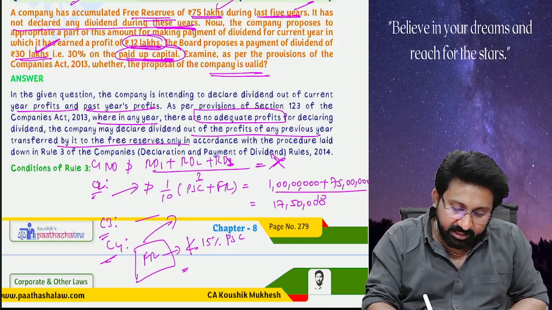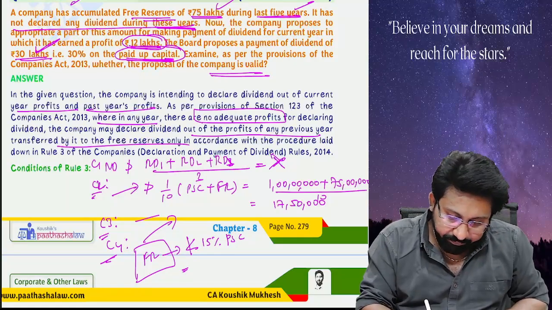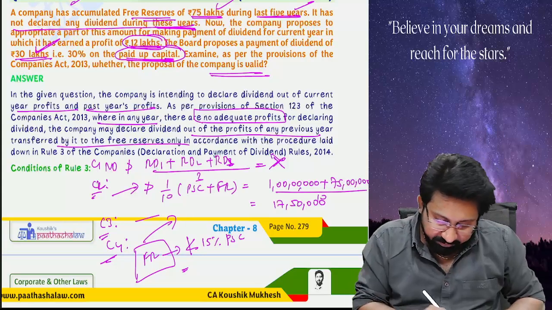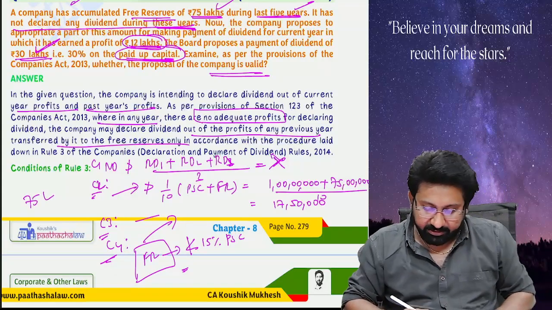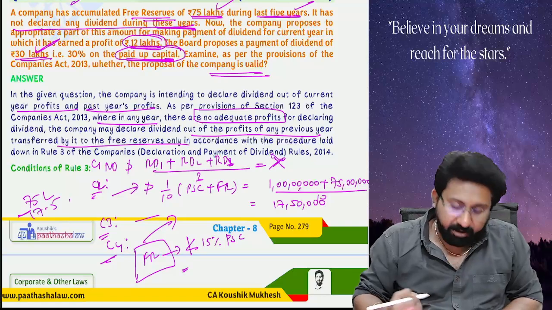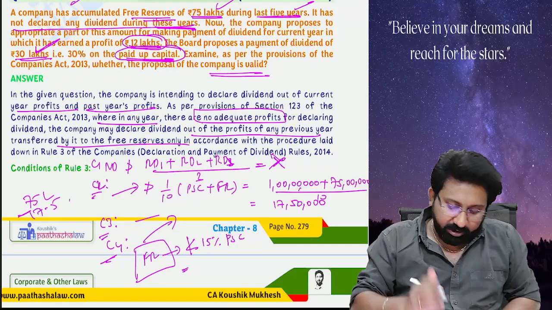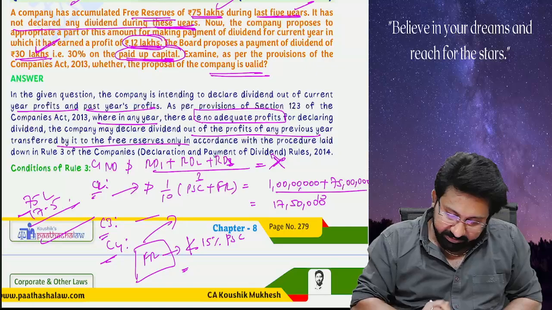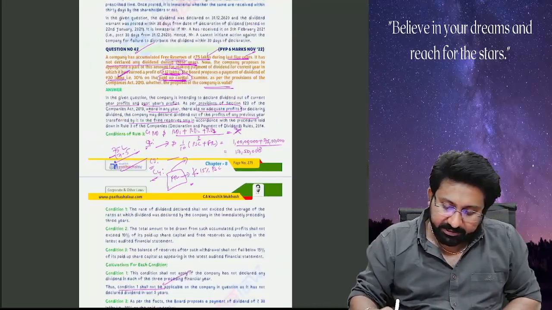How much is there in the accumulated profits with me? 75 lakhs. Okay, 75 lakh. How much will I be withdrawing? 17.5. Okay, this amount will be 15% of the paid up share capital.